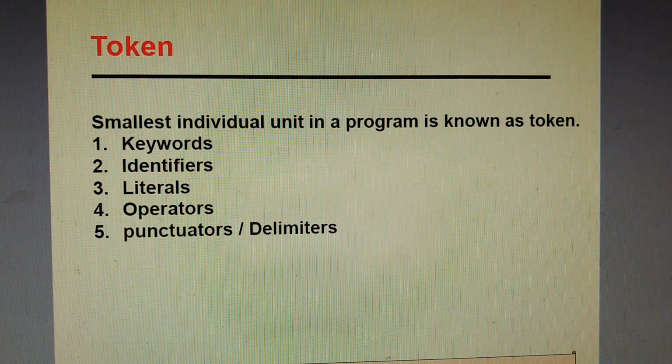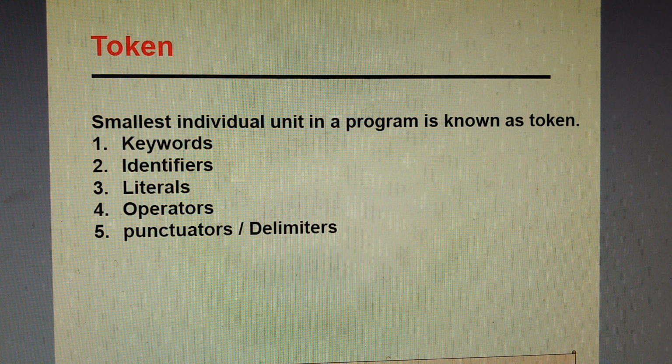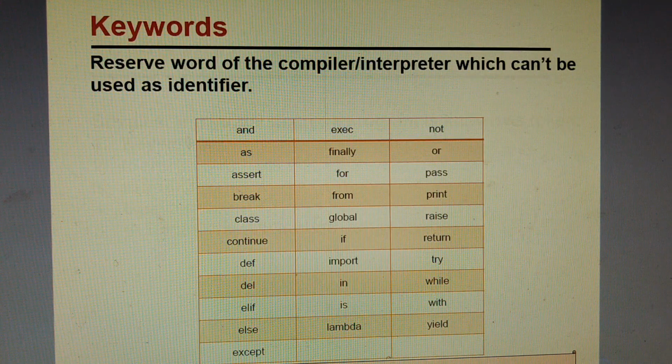Today we'll be taking up tokens. We all know that tokens are the smallest individual building blocks of a program. In Python, when we make a program, we need to use tokens. Without tokens, we cannot make a program. So we have 5 types of tokens here: keywords, identifiers, literals, operators, and punctuators, also known as delimiters.